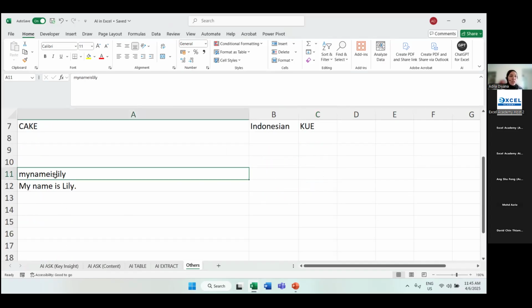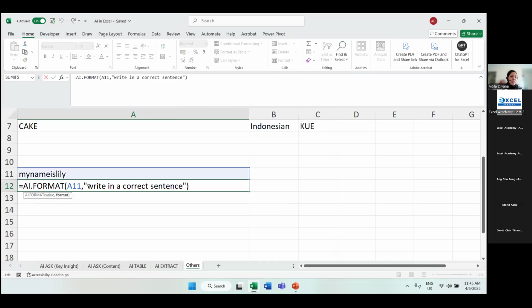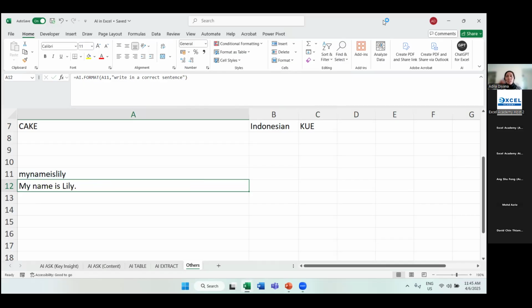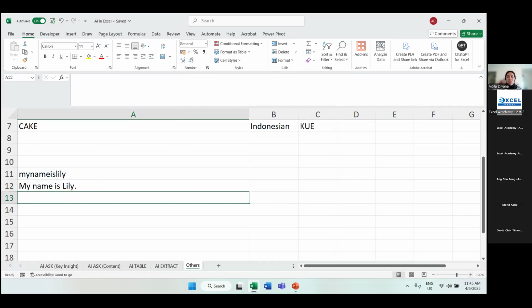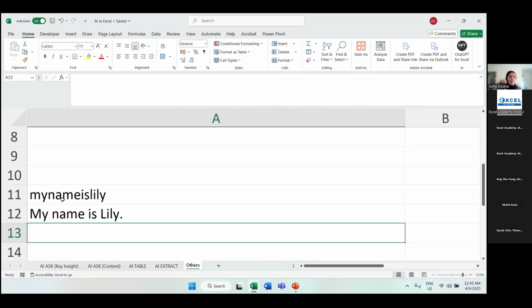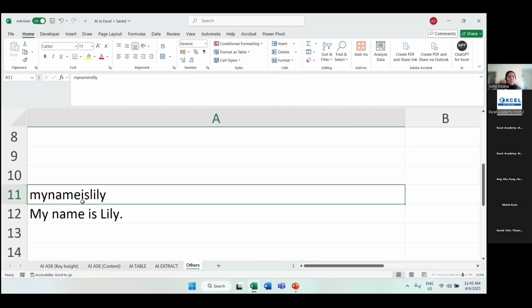And then finally here, we have what we call AI format. If you look inside my cell A11, let me zoom in for a little bit. Imagine the data that you have, all of the sentences is sticking like this, my name is Lily without any space. The case of the word is also all over the place. Everything is all in lowercase.